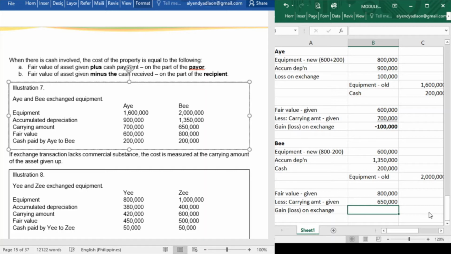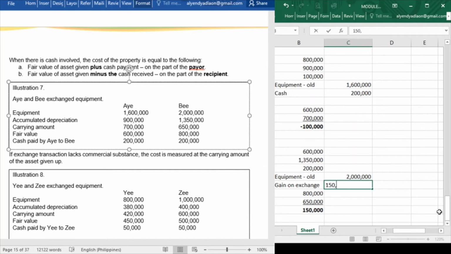So for our gain or loss, 800 minus 650, we have 150,000 pesos. Alright, so the gain on exchange is 150,000.